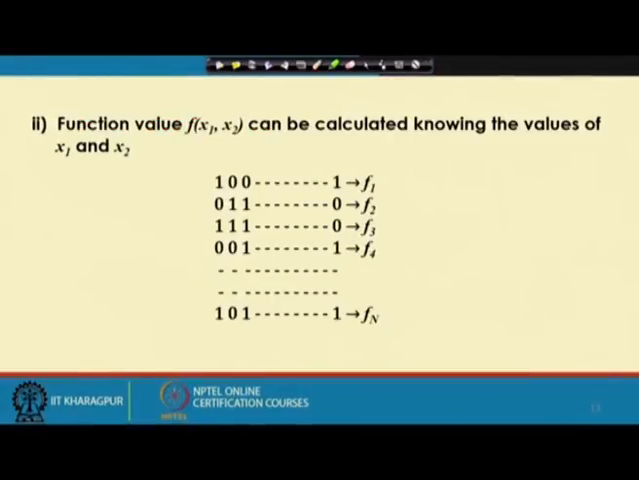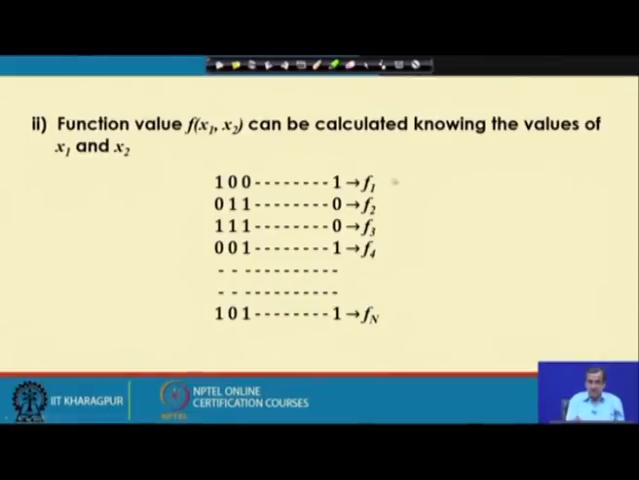Now, once we know how to find out the function value for each of these binary strings, for the whole population I can find out the fitness information, like f1, f2 up to fN. Then how to proceed further, that I am going to discuss.